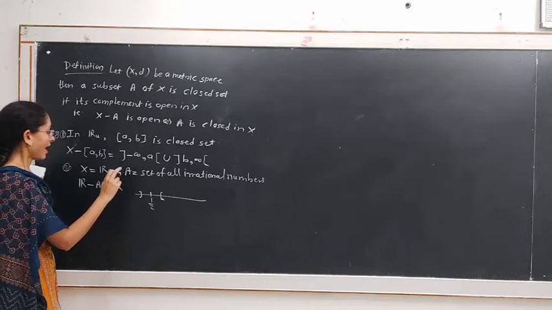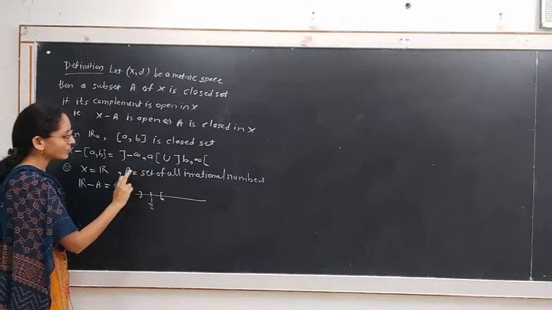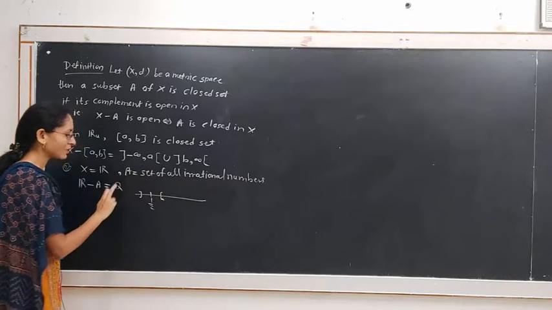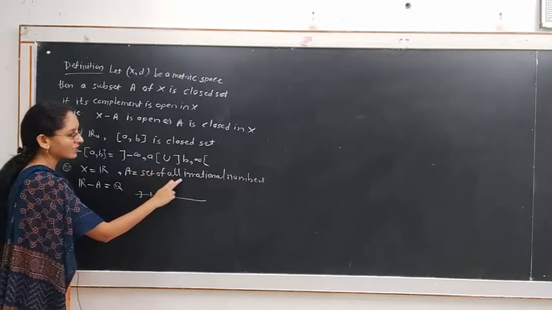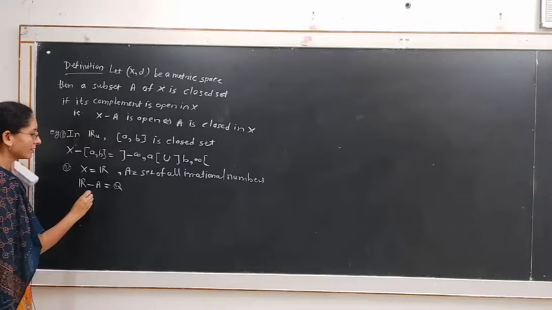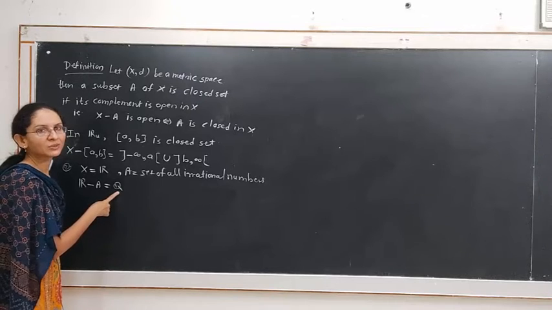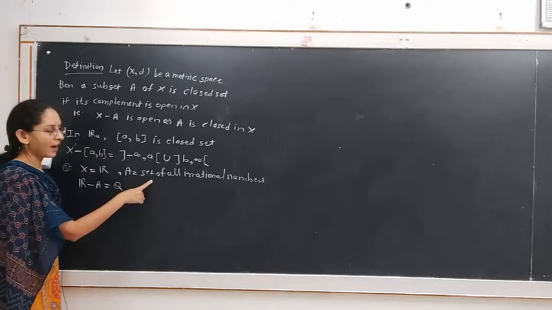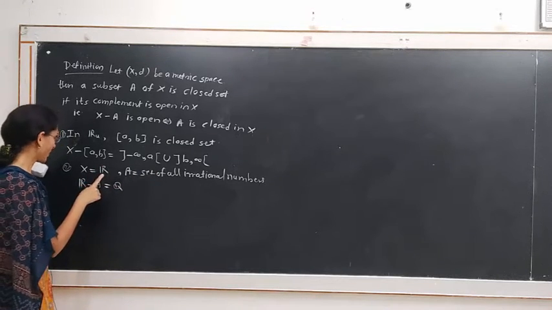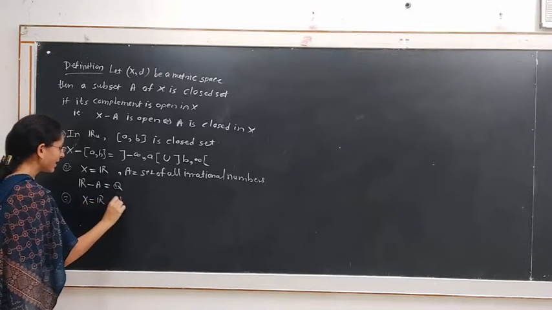Hence, as the complement of the set of irrational numbers is not open, we cannot say that the set of irrational numbers is a closed set. As the complement of the set of irrational numbers is not open, therefore the set of irrational numbers is not a closed set. If we consider the set A as the set of rational numbers, then that will not be closed because its complement is the set of irrational numbers, and the set of irrational numbers is not open in the set R with respect to the usual metric.